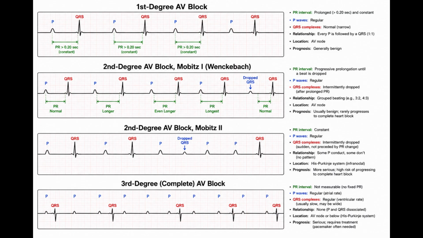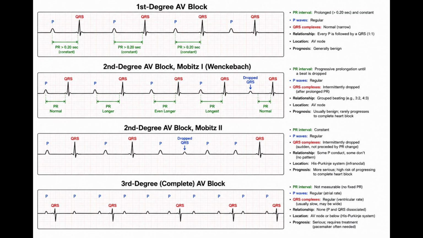Because the ventricles depend on a slow escape rhythm, cardiac output may fall severely, causing dizziness, syncope, hypotension, chest pain, heart failure, shock, or cardiac arrest. Monitor continuously, apply pacing pads, establish access, and correct reversible causes. If the patient is unstable, begin immediate transcutaneous pacing and prepare for transvenous pacing.